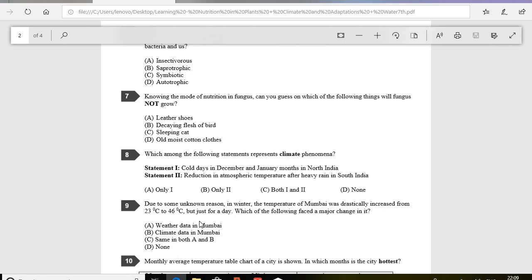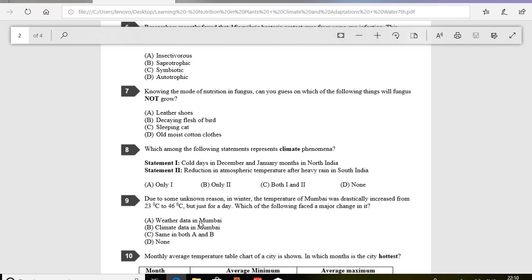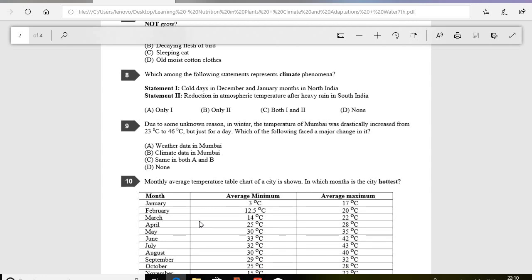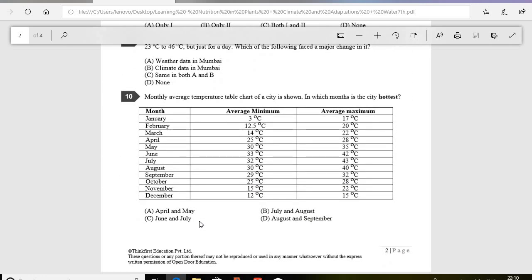As this is just for a day and not for a very long time, the weather data will change more than climatic data, which is the average of many days. So the correct option will be weather data in Mumbai. In question number 10, you are seeing the monthly average temperature table chart of a city. So in which month is the city hottest? And the correct option is option C, that is June and July.